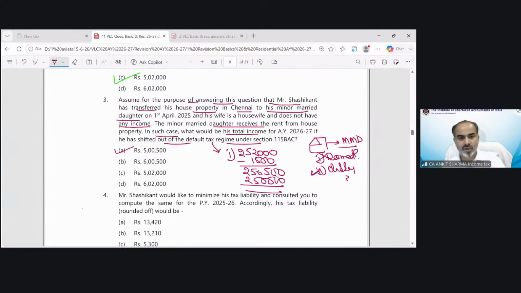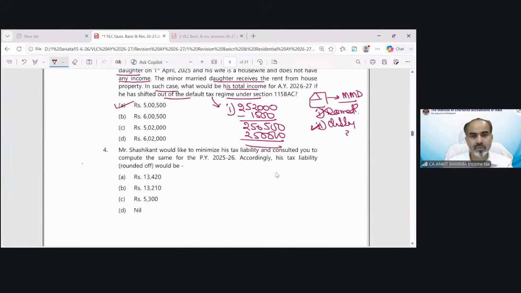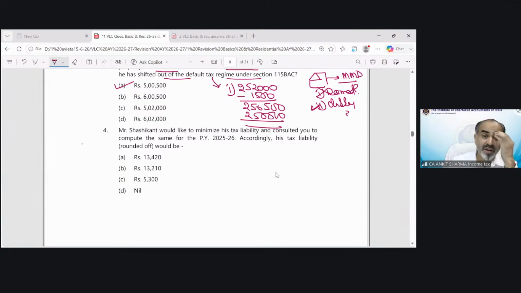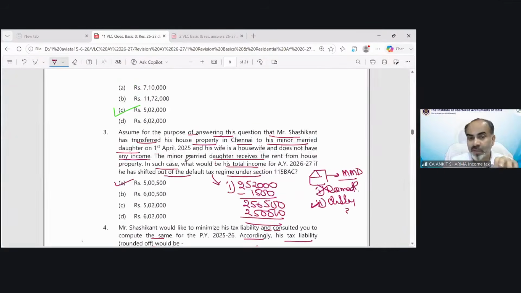Okay. Sure. Next, point number 4. Mr. Shashikant would like to minimize his tax liability and consulted you to compute the same for previous year 25-26. Accordingly, his tax liability rounded off would be. Now the income was 5,02,000 rupees. We are taking income as per MCQ number 2, not as per 3, because for MCQ 3 he specifically said only for this point you have to find out this income.